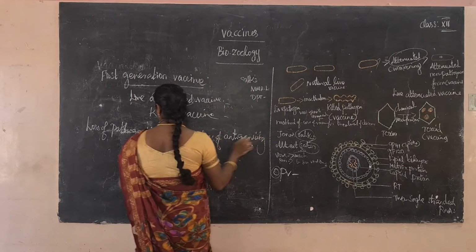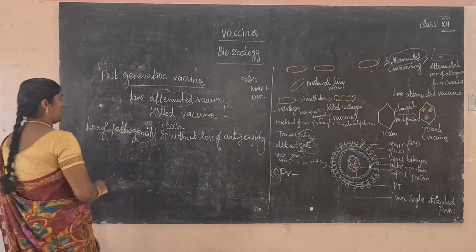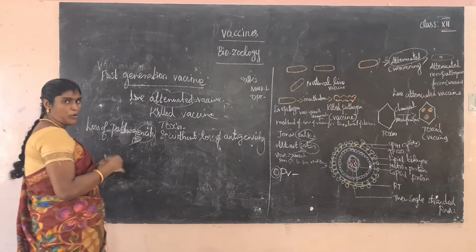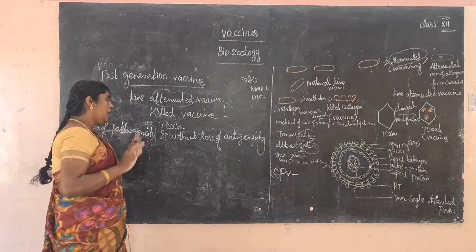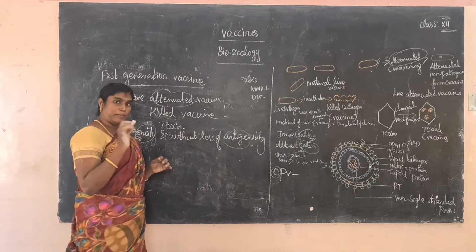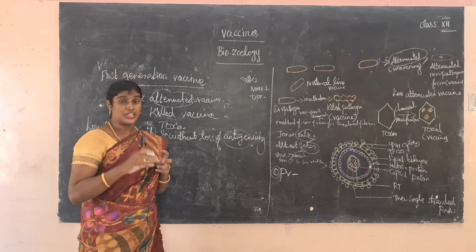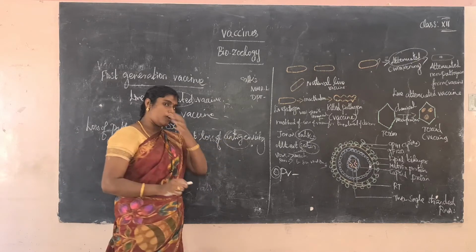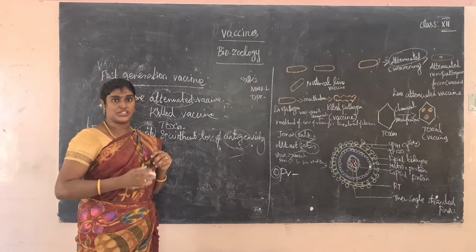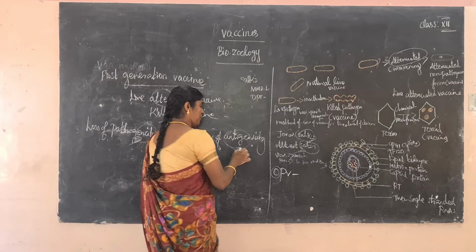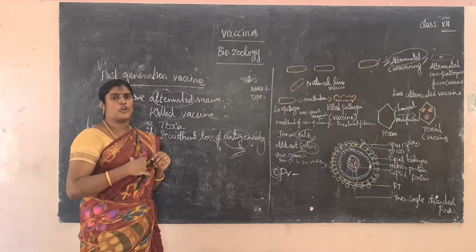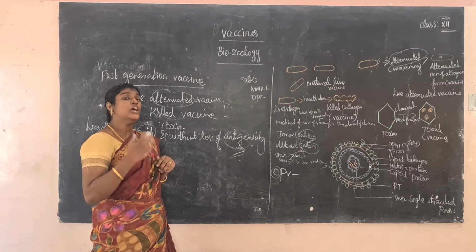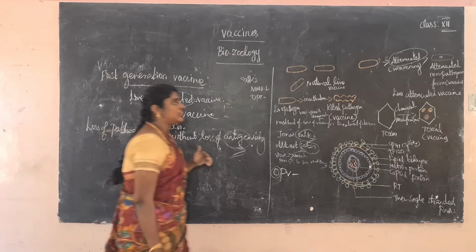What is the meaning of pathogenicity? A pathogen is a disease-causing germ. The disease-causing characters are removed, so only the pathogenic character is lost. But antigenicity, the capacity to induce an immune response, is retained. When the antigen enters our body, antibodies are produced automatically. That is loss of pathogenicity without loss of antigenicity.